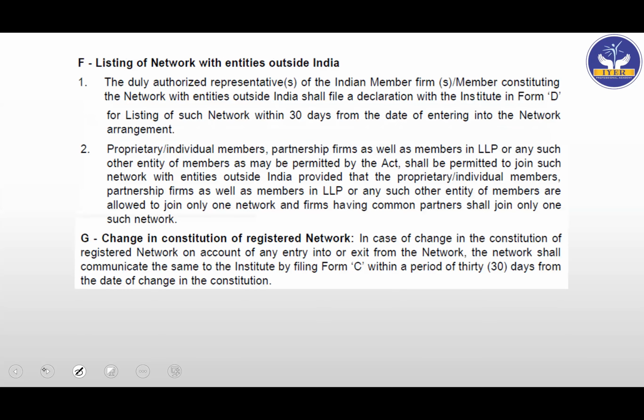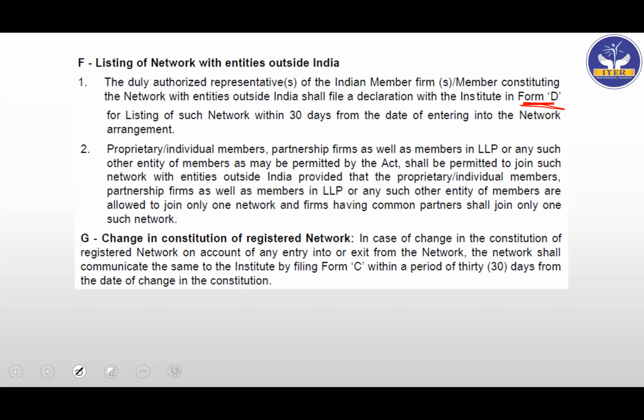Next is listing of network with entities outside India. So again, this is in relation to foreign networks, very easy areas. The duly authorized representative of the Indian member firm or firms, members constituting the network and entities outside India shall file a declaration with the institute in Form D for listing of such network within 30 days from the date of entering into the network arrangement. Okay, so they will file something called Form D if they are forming a network outside India.